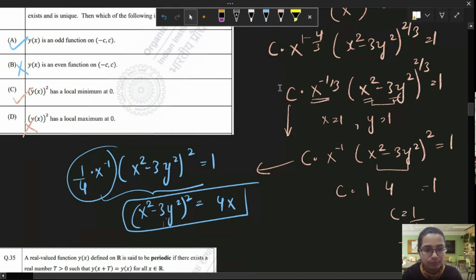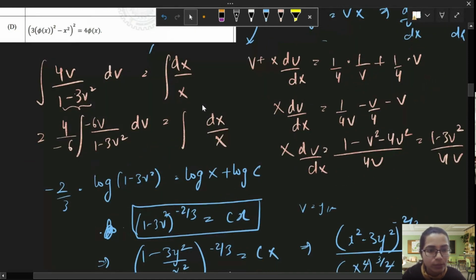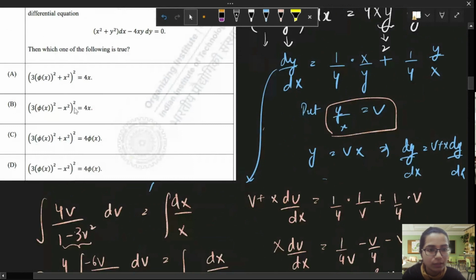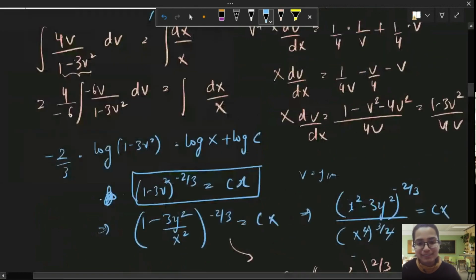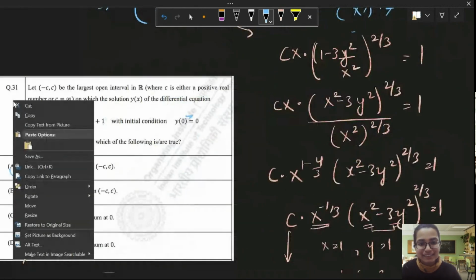Okay, let's see. x square minus 3y square whole raised to 2. Okay, option 1 and 2 match, is equal to 4x. But option 1 has plus sign, but we had minus sign. You can write x square minus 3y square or 3y square minus x square because it's a whole square. So it doesn't matter. So option B will be the correct option. I have to be careful with calculations. I make a lot of mistakes.